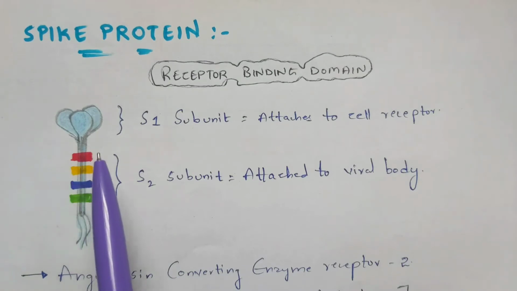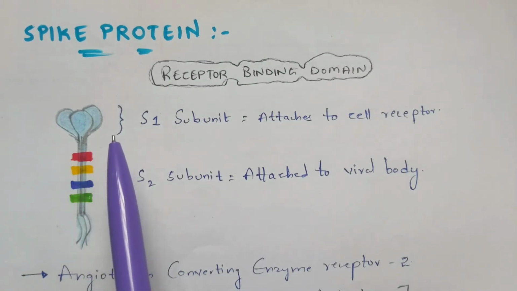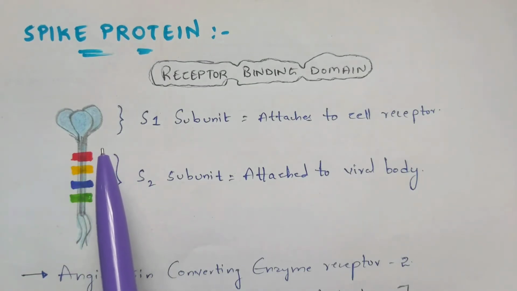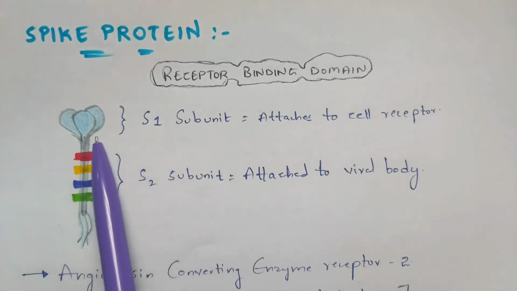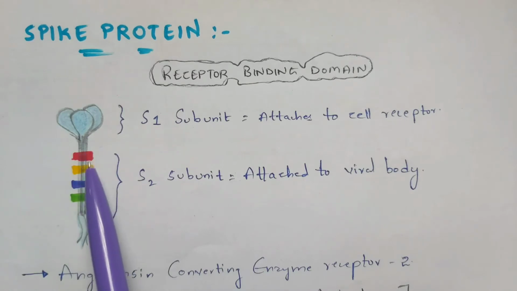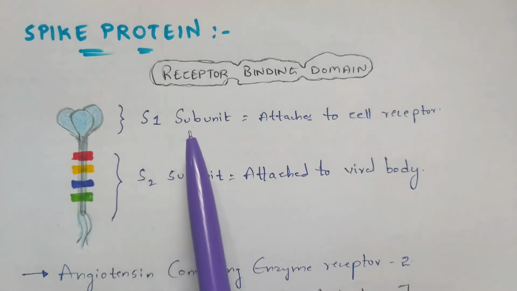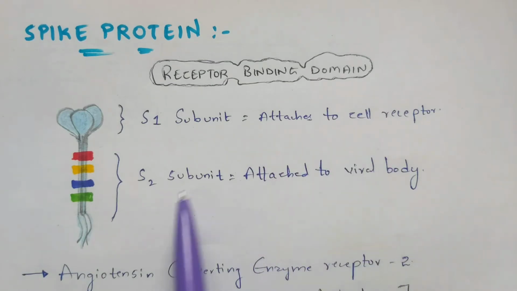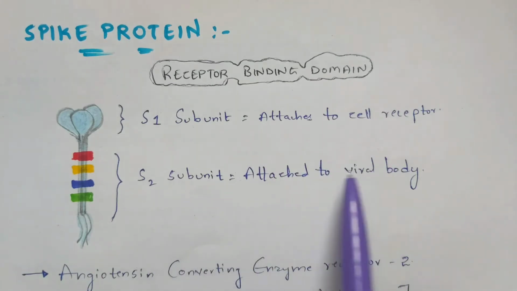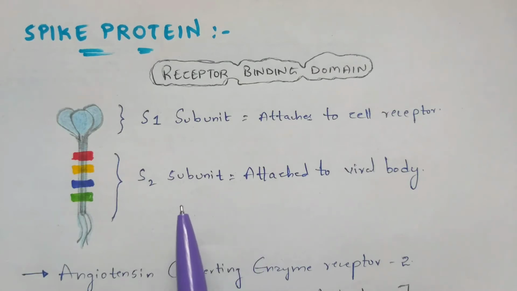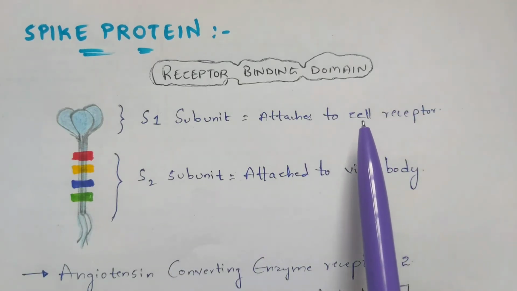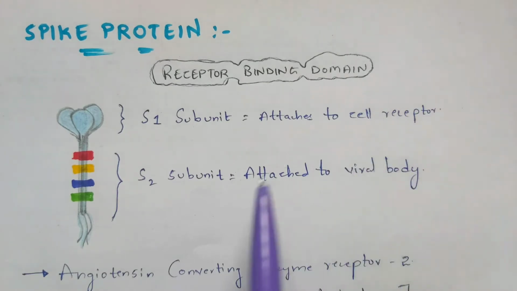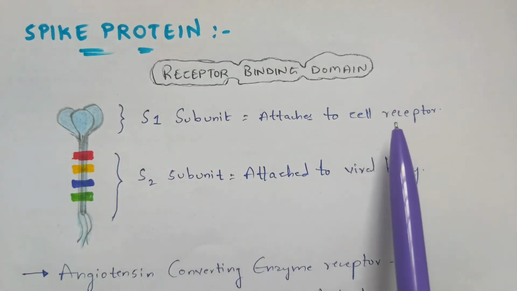Basically, the spike protein consists of two regions, two subunits: the S1 subunit and the S2 subunit. Up to here is called the S1 subunit, and the remaining region is called the S2 subunit. The S1 subunit gets attached to the cell receptor, and the S2 subunit is attached to the viral body itself. What do we mean by this? What is the cell receptor, and where are the cell receptors present? The cell receptors are present in the human body, in the host body.